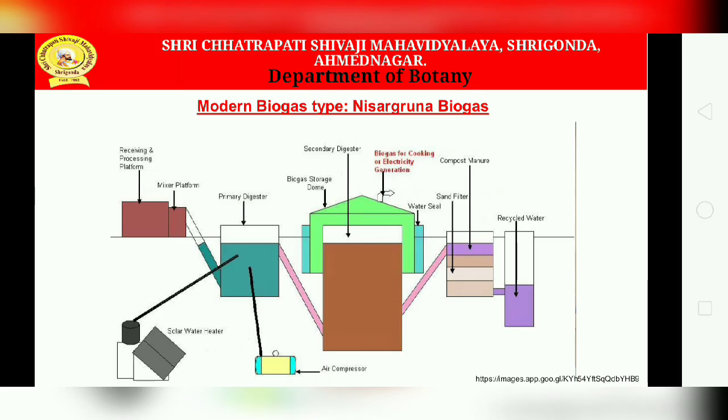Now the next, the modern type, which is given the name Nisarga Runa biogas. The plant processes biodegradable waste with zero effluent, and provides high quality manure and methane gas.